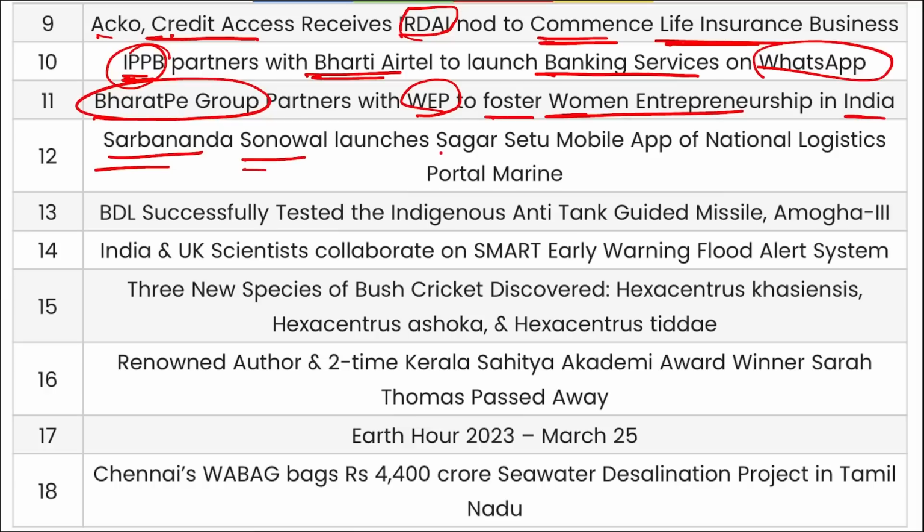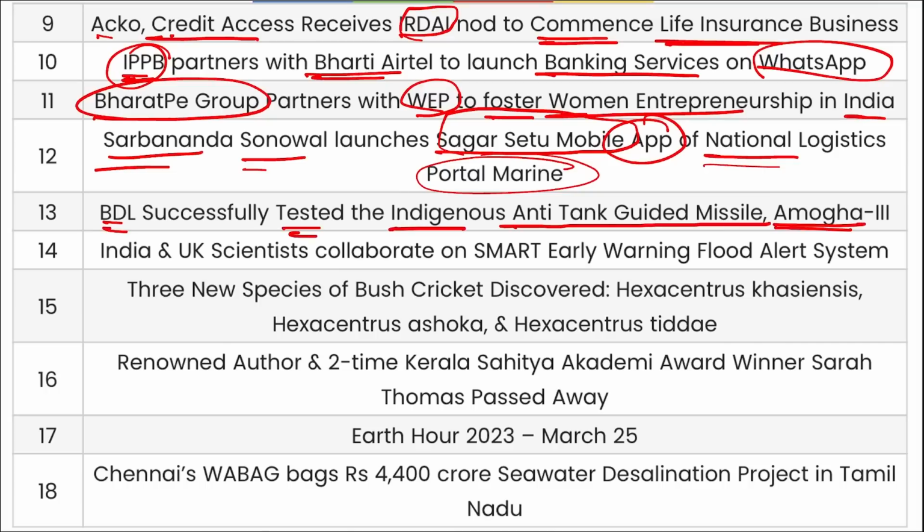Sarbananda Sonowal has launched Sagar Setu mobile application of National Logistics Portal Marine. BDL has successfully tested the indigenous anti-tank guided missile Amogha III. India and UK scientists collaborated on smart early warning flood alert system. Three new species of bush crickets have been discovered. You can read about it, the name.